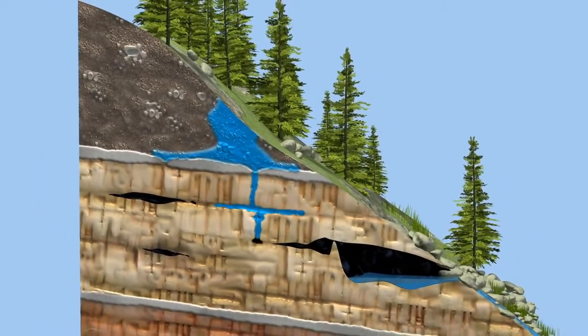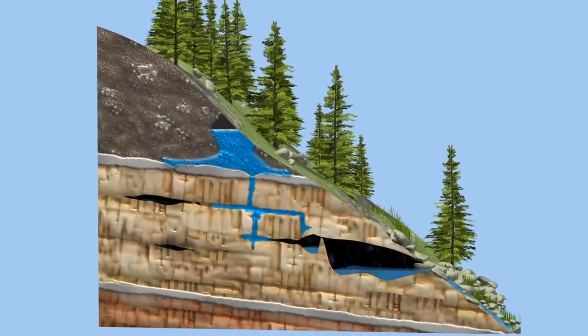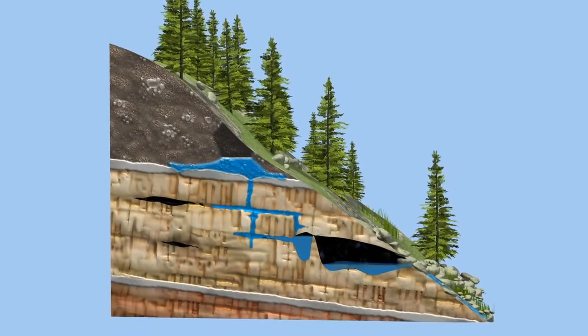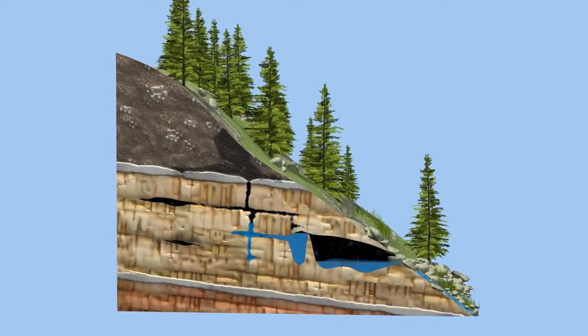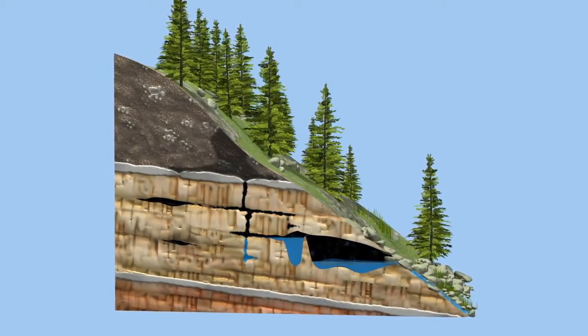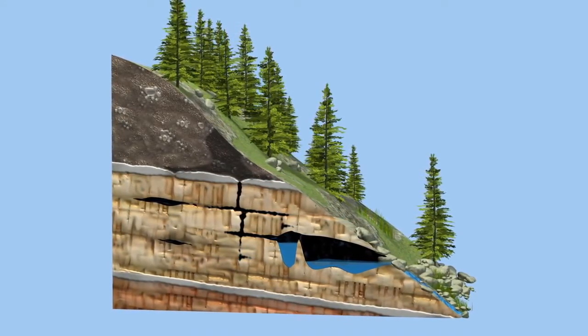This acidic water goes down through the Earth's fractures and creates passages. These passages eventually widen and result in the formation of caves. Most caves take more than 100,000 years to widen enough to hold a human.